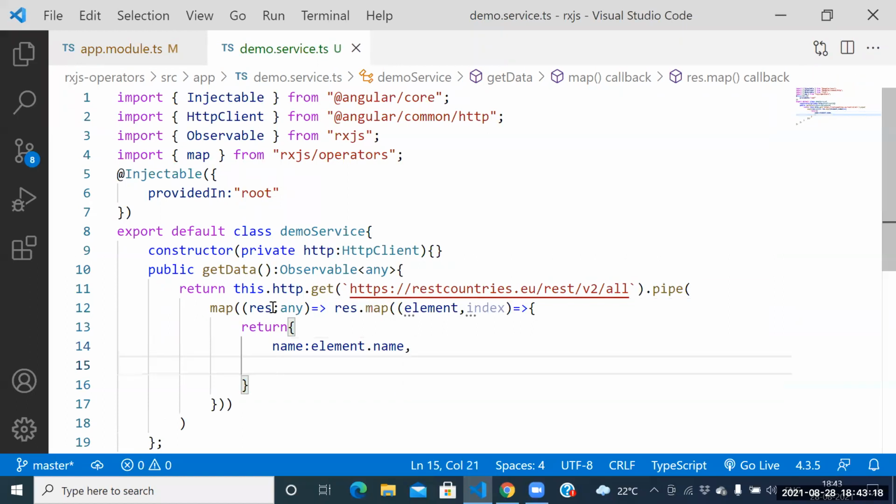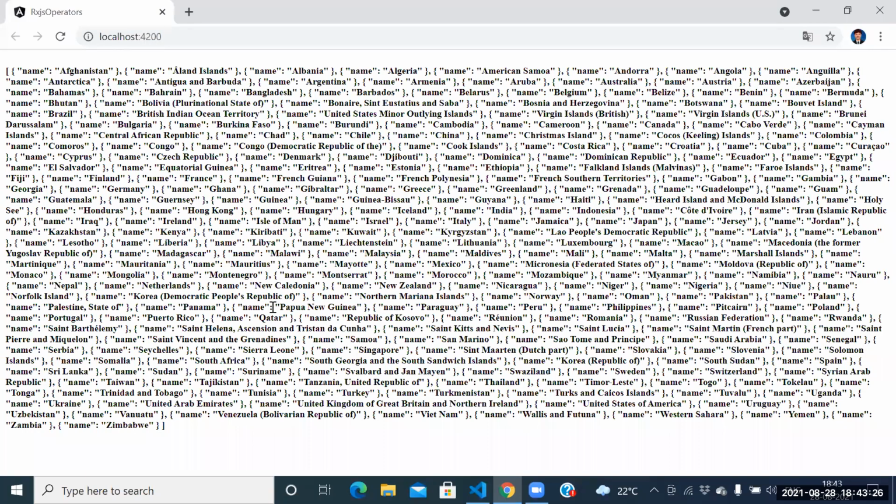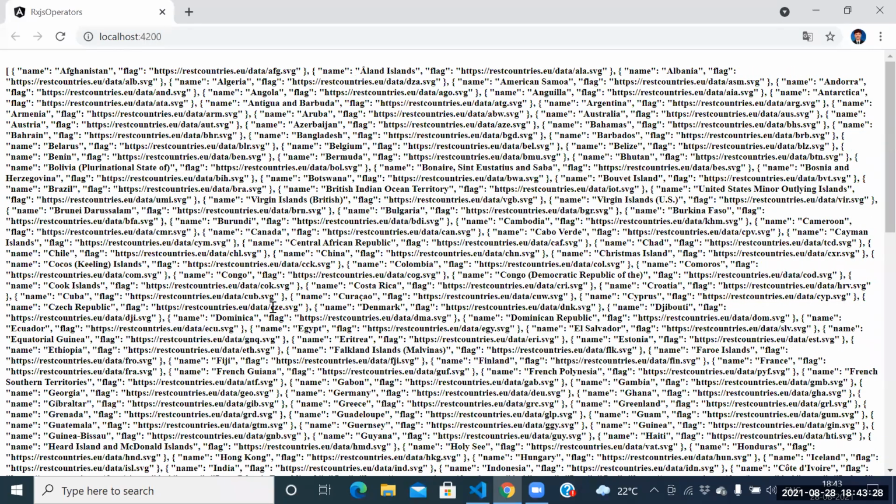Next, I need the flag also. How can I get the flag here? Element dot flag. So what result are we getting now? We are getting the names, and next we are getting the flags also. Okay? Does anyone have confusion about the map function? No, so clear.